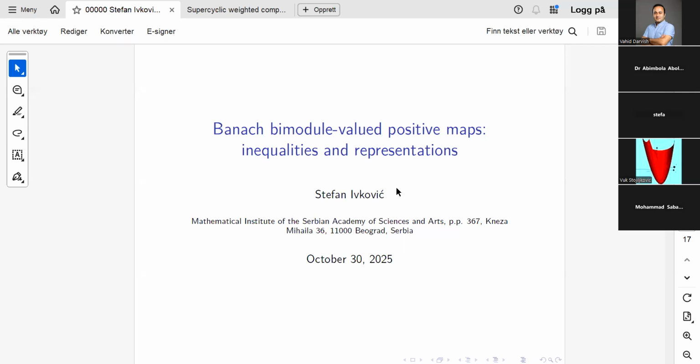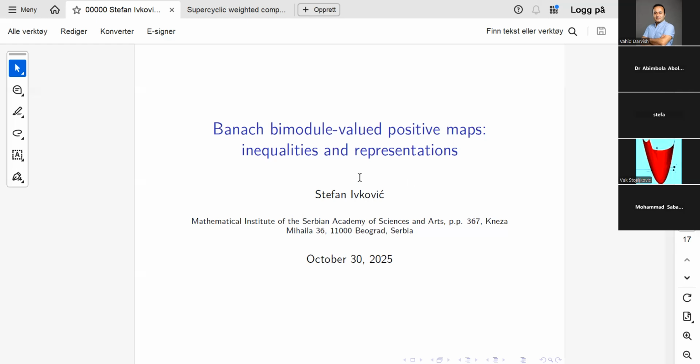So we were trying to obtain representations of positive maps by generalizing the GNS construction. And there, in order to obtain such representations, you need various generalizations of the Cauchy-Schwarz inequality for such maps. And that is how my talk now will be related to generalizations of the Cauchy-Schwarz inequality.